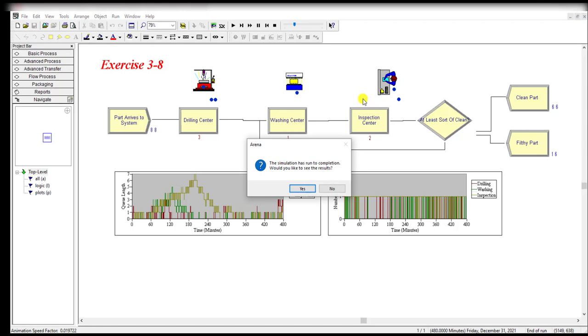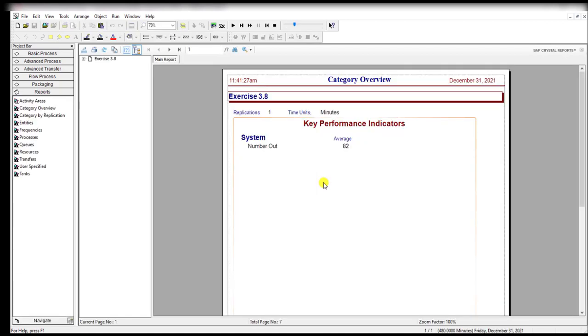As you can see at the inspection center, the queue length grew bigger and bigger in the previous exercise problem, but in this case it's looking much better. But again, this is the simulated result, so it's really difficult to quantify it without statistical judgment. So statistical analysis must be required.